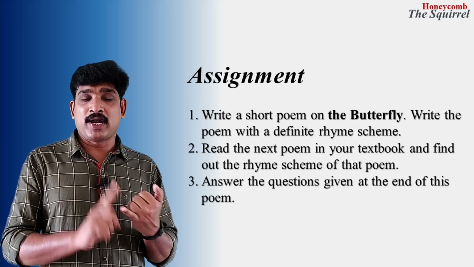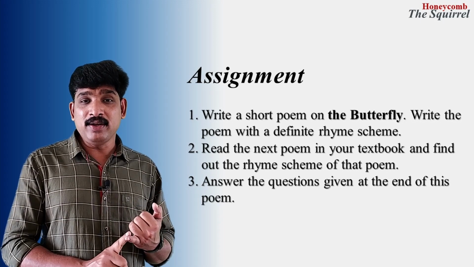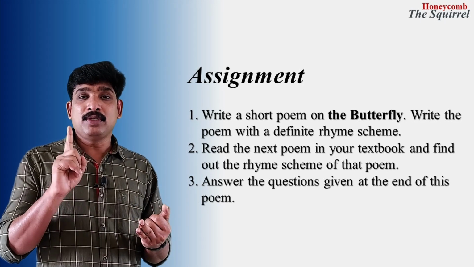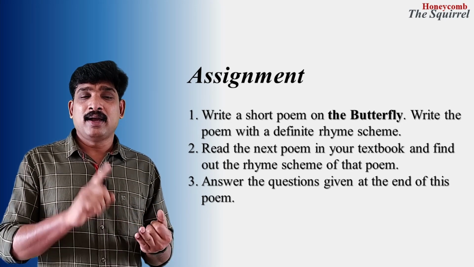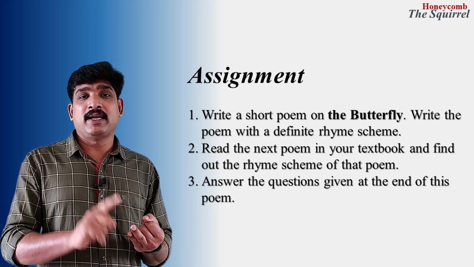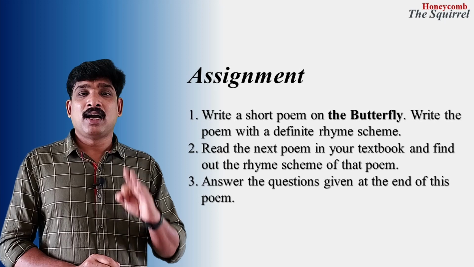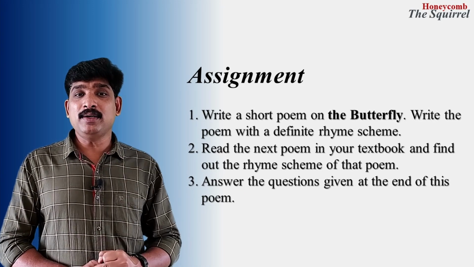So 3 assignments you are given. One is to write a poem on butterfly. That poem should have a definite rhyme scheme. Second assignment is you have to take a poem from your textbook, any other poem. You take that and note or mark its rhyme scheme. And the third assignment is at the end of the chapter, this poem, Squirrel, you are given questions.